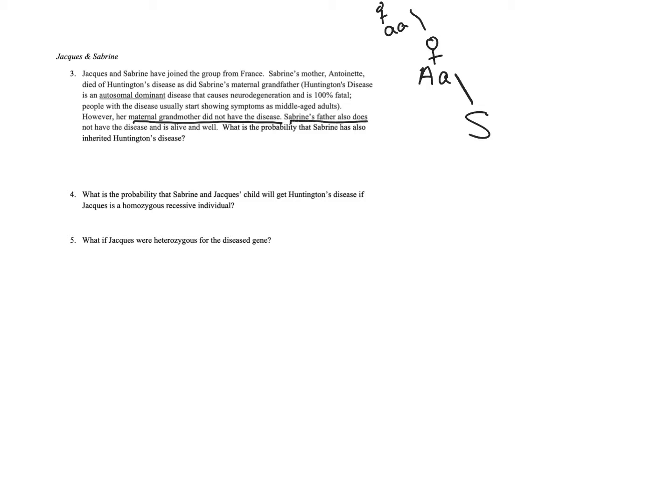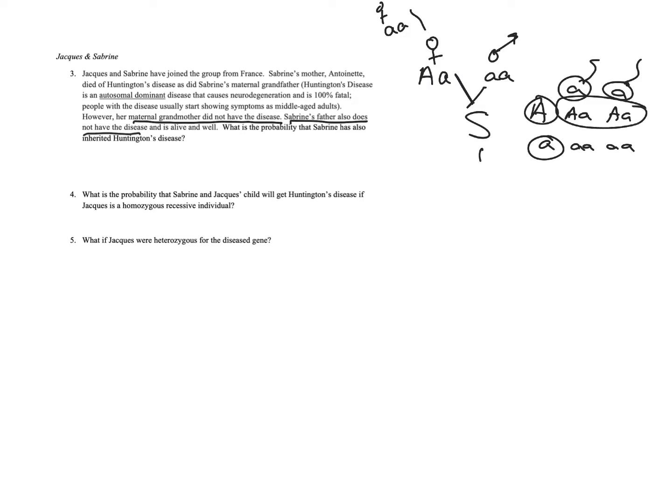We also know that Sabrina's father does not have the disease. So Sabrina's dad is little a, right? So then we have to decide what's the probability that Sabrina will inherit Huntington's disease, and we know nothing about her. And so if you do the Punnett square here, here's the eggs that her mom makes and the sperm that her dad makes. So she has a 50% chance of getting the Huntington's allele. And then we want to know what's the probability that Sabrina and Jacques' child will get it if Jacques is homozygous recessive. So Jacques is this.